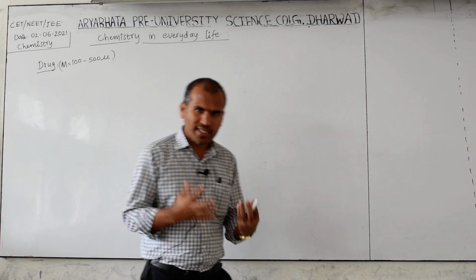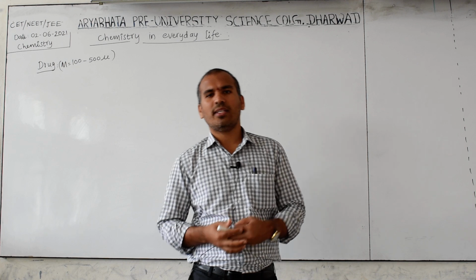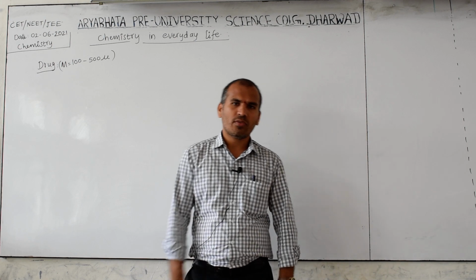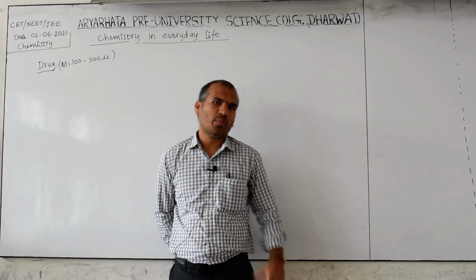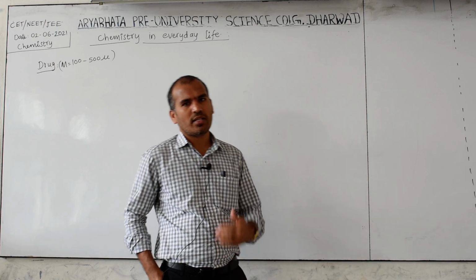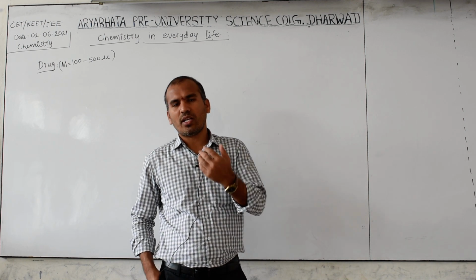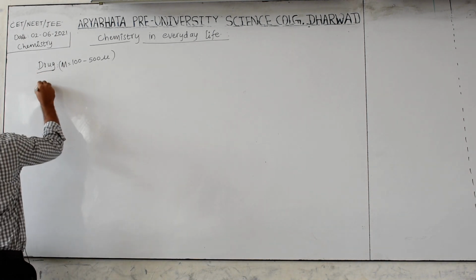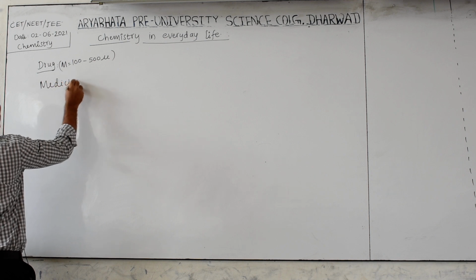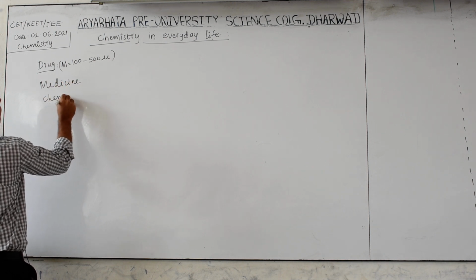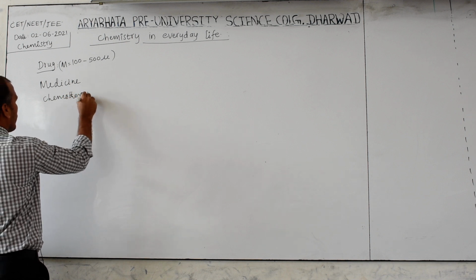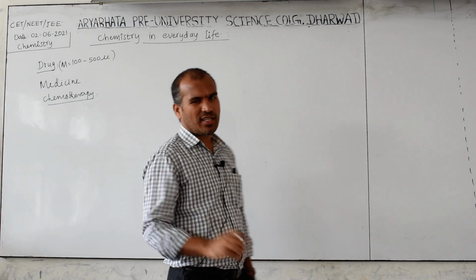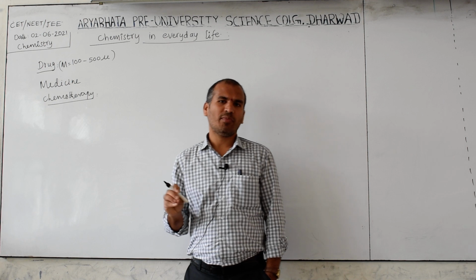Now, whatever these drugs or medicines are, they are chemical substances. These chemical substances are useful to treat any disease, or reduce it, or prevent it entirely. Treating disease using chemicals is called chemotherapy. So the terms we are using here are drug, medicine, and chemotherapy. Generally the word chemotherapy is used for cancer, but not only for cancer; you can use this term for any disease treatment with chemicals.